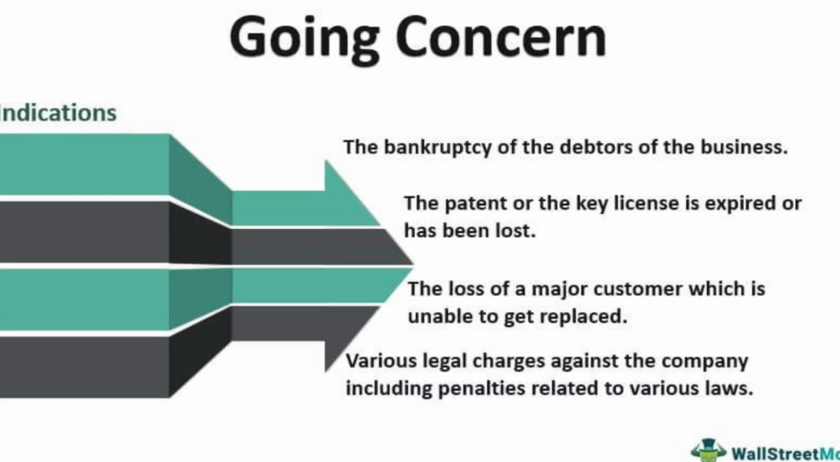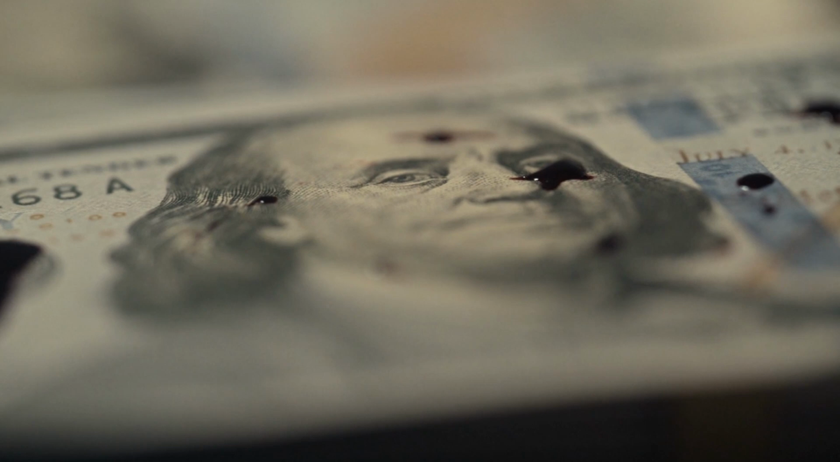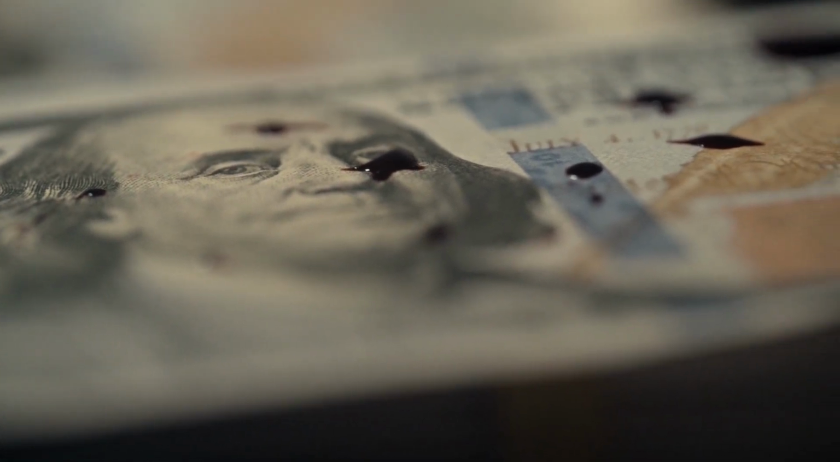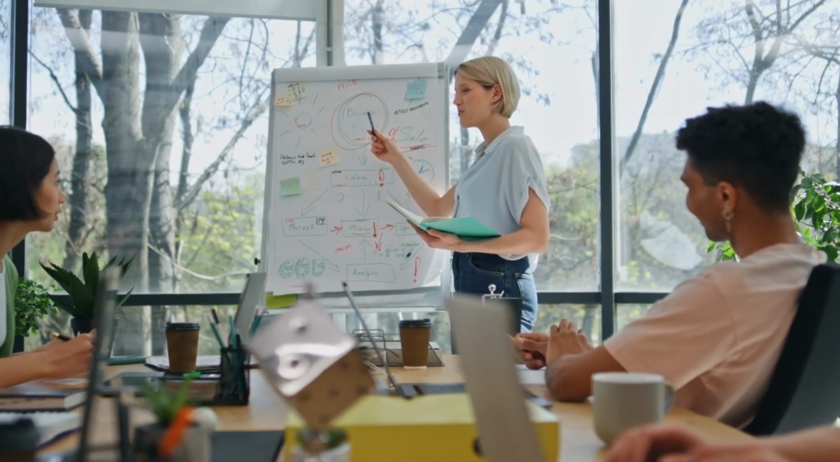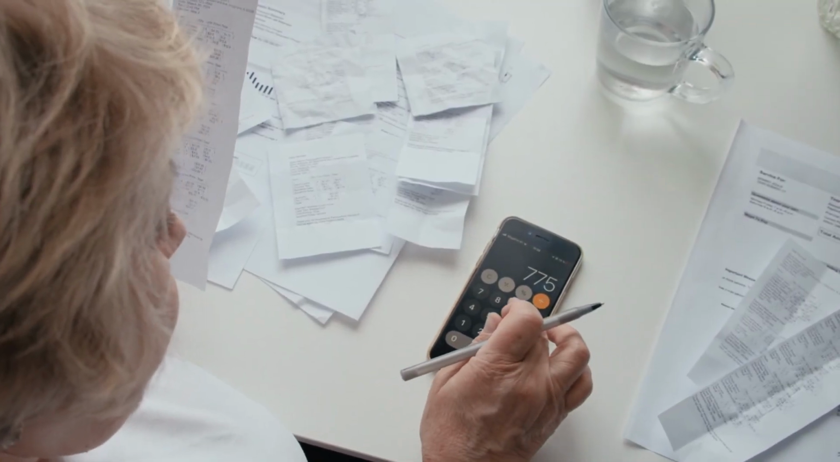Going concern principle. This principle assumes that a company will continue to operate indefinitely unless there is evidence to the contrary. It allows accountants to prepare financial statements under the assumption that the business will continue operating and fulfill its commitments. For example, when preparing financial statements, accountants assume that the company will not suddenly close down.